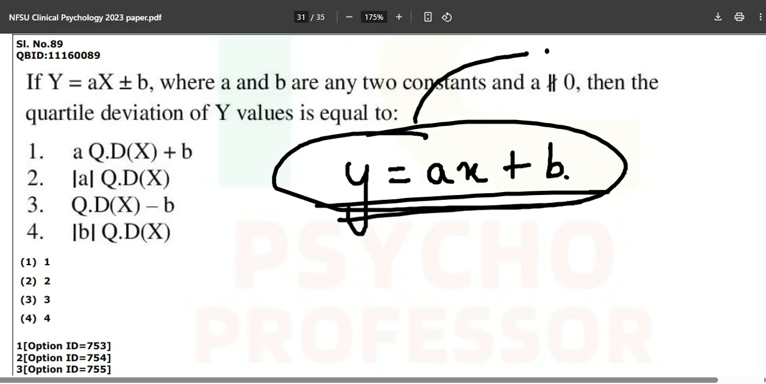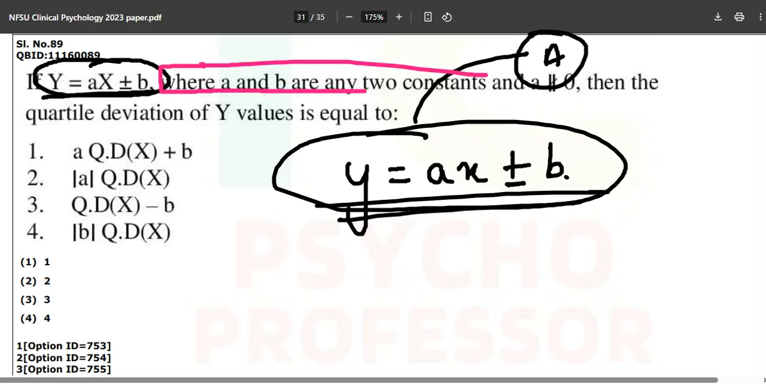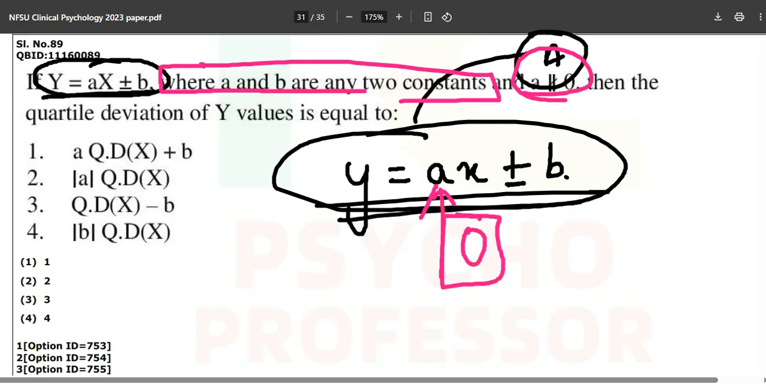Y is equal to ax plus b, which we will use in regression and multiple regression. For that, refer to a book. The basic concepts are explained pretty well over there, and if not, you can just refer to these kinds of videos. Y is equal to ax plus b is the equation. And what is happening over here? Why have they tricked this one with y is equal to ax plus or minus b? They have included it like this, which is of no importance right now, where a and b are any two constants and a is not equal to 0, so the value of a is not taken as 0. Then the quartile deviation of y is equal to.